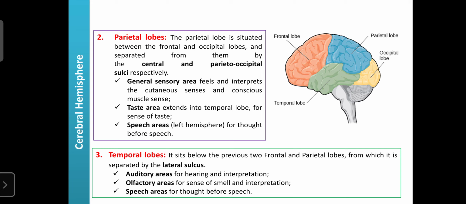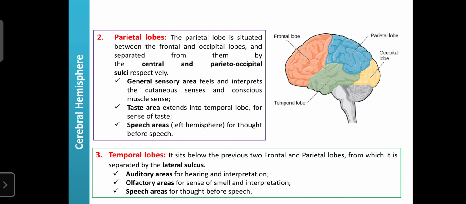The speech area is especially dominantly present in the left hemisphere. It is involved in the generation of thoughts before speech. Some thoughts are generated in our brain. For example, when you talk with your parents about Mumbai, you are not actually going to Mumbai, but a feeling or thought of Mumbai is generated in your brain. So that was the function of the speech area of the parietal lobe.